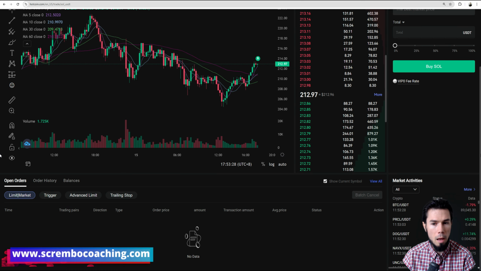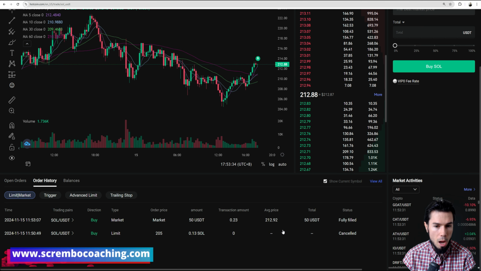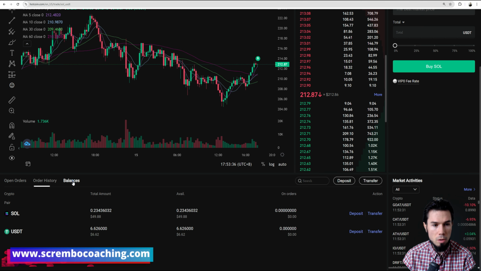I will also have the ability to check the order history here and see my actions that I performed. I also have the ability to see my balances here. Right? I got 0.23 Solanas, which is worth $49.88, right? So I paid probably 12 cents for this transaction. That's my fees. And I got my Solanas that I'm holding right now nicely.